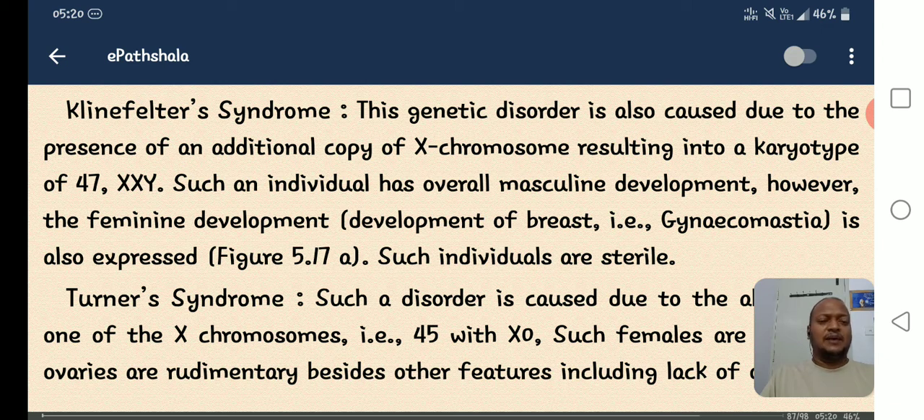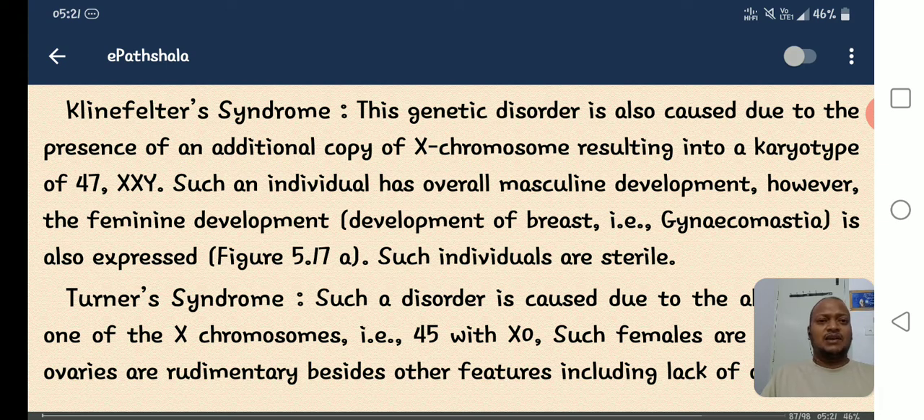47XXY. Here, this is trisomy. Klinefelter syndrome is trisomy, meaning the additional chromosome is added to the X chromosome, so it is allosomal. The genetic disorder is caused due to an additional copy of the X chromosome, resulting in a karyotype of 47. How many chromosomes are present in the human body? 46 chromosomes, that is 23 pairs. An extra X chromosome is added, then 46 plus 1, how many? 47.